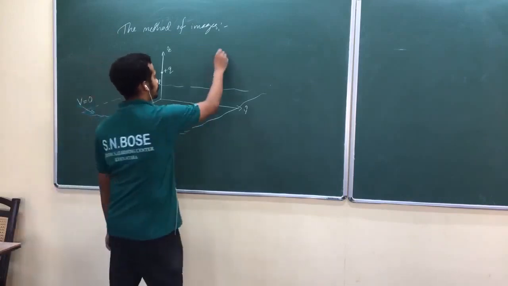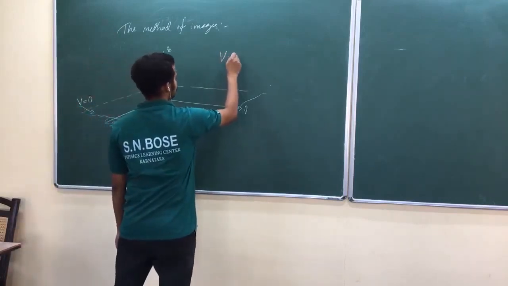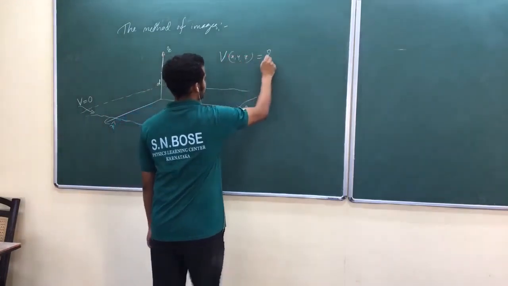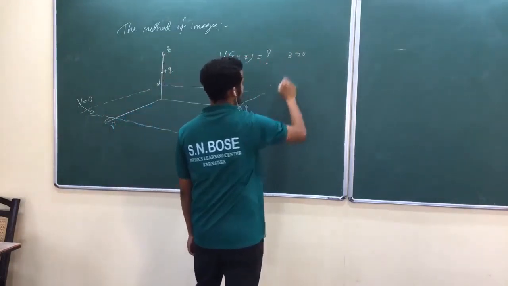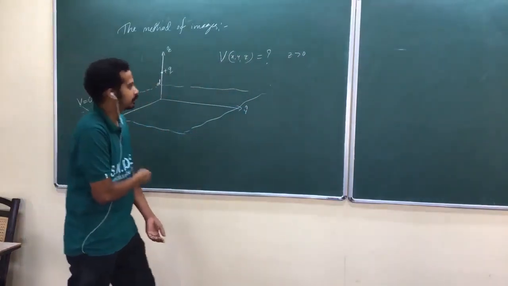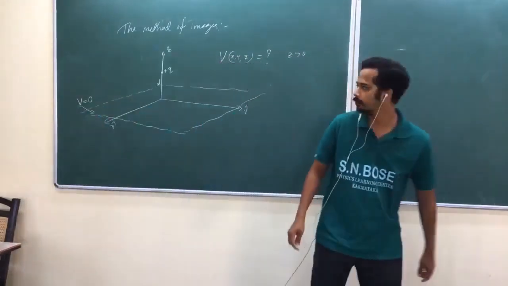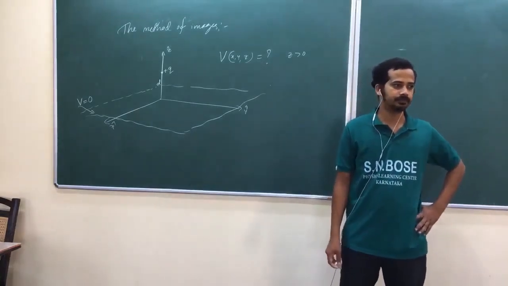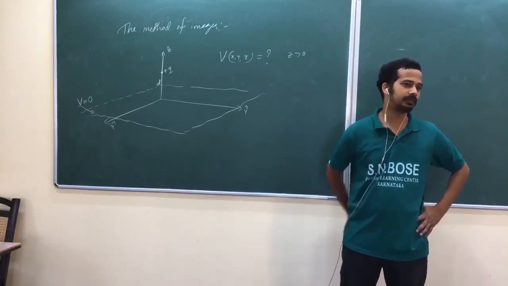What is the potential above the plane, meaning z greater than 0? Now again the question, why can't we talk about below the plane? Because we don't know what is happening below the plane.